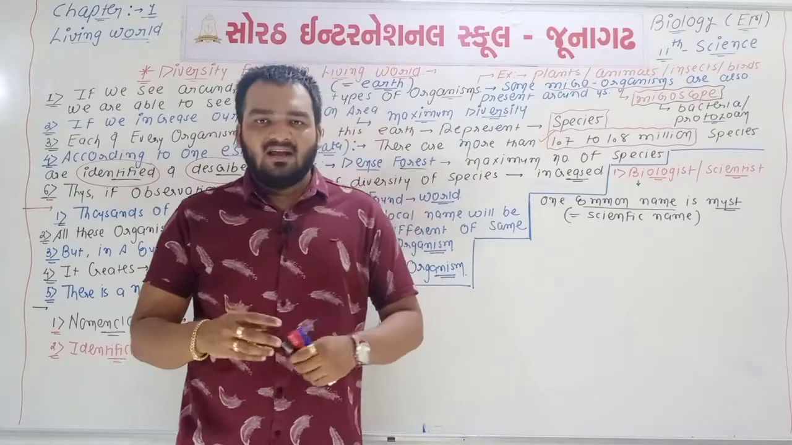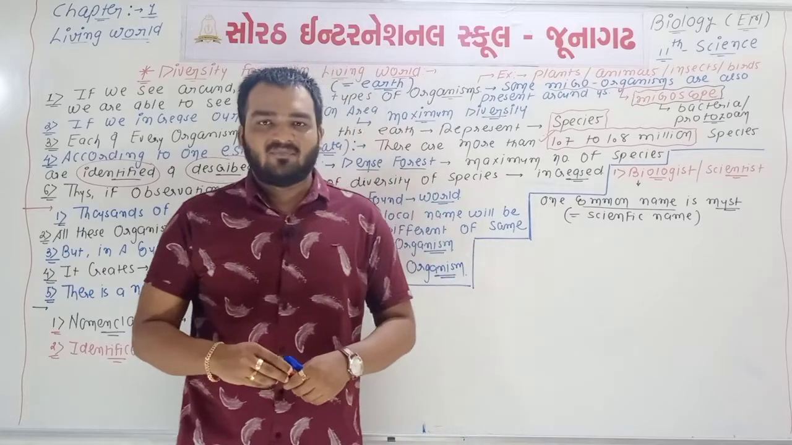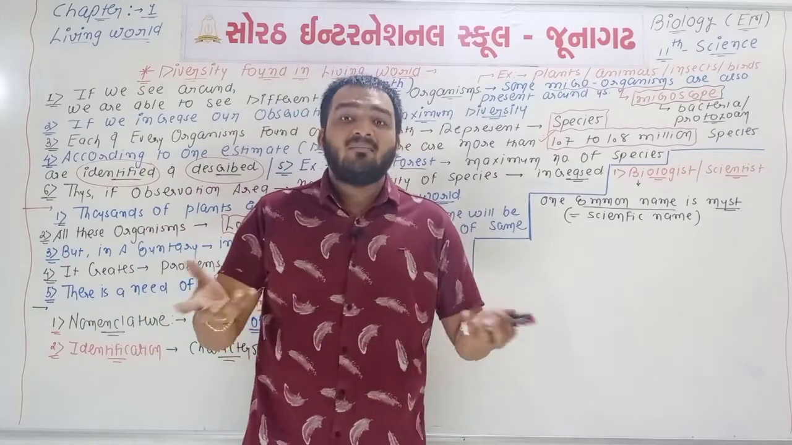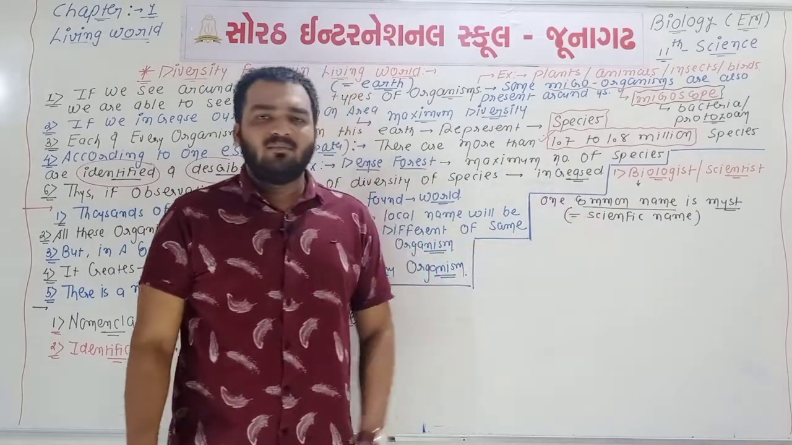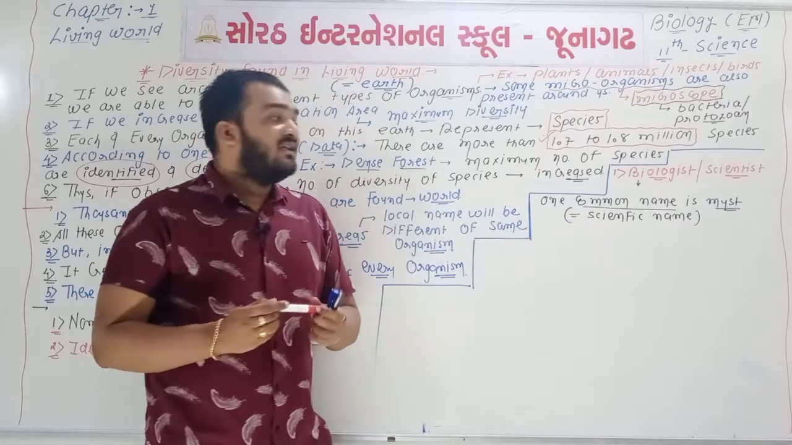In English we can say that we are humans. In Gujarati we can say આપણે માણસ છીએ. In Hindi we can say हम आदमी हैं. So one common name is required, it is a must, and this common name is equal to the scientific name.